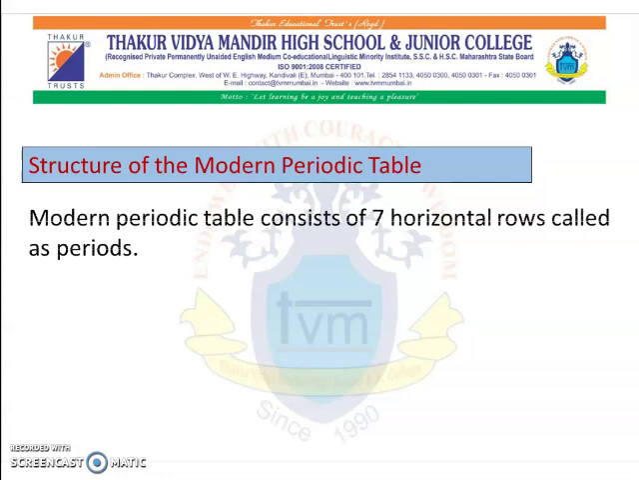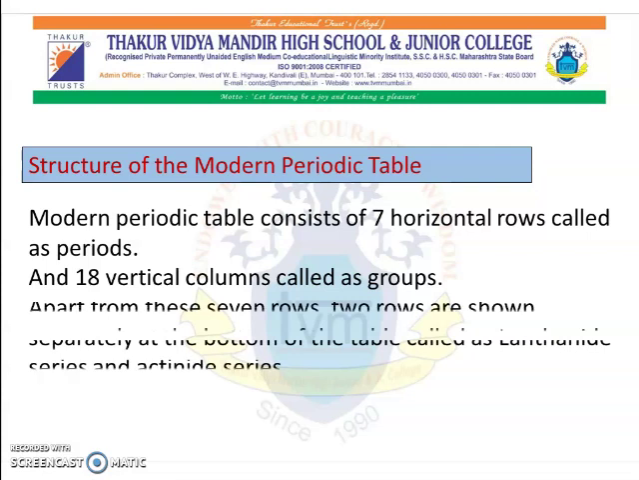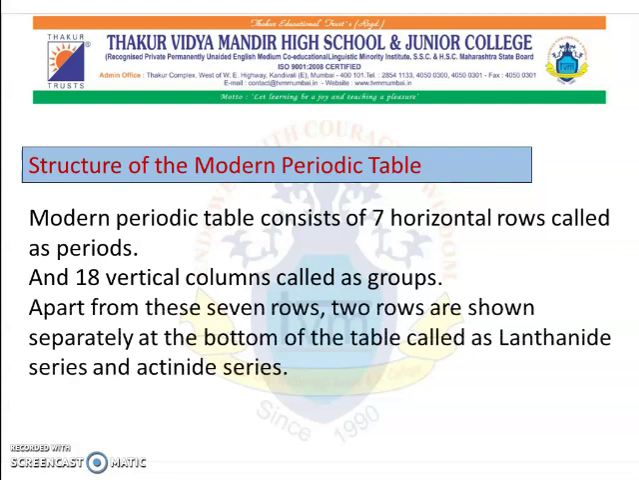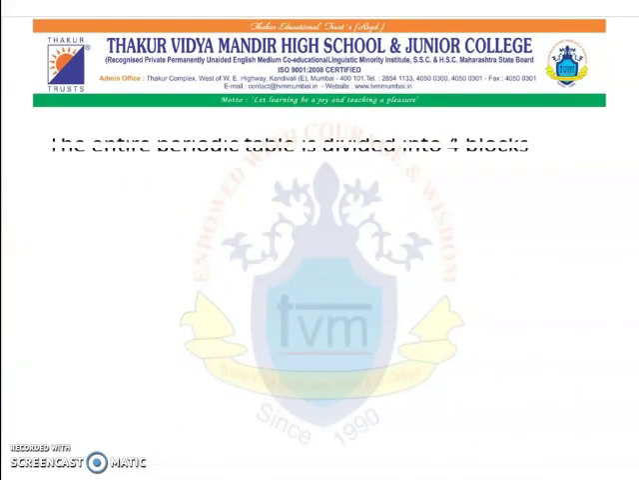According to his modern periodic table, it consists of 7 horizontal rows called as periods and 18 vertical columns called as groups. Apart from these 7 rows, 2 rows are shown separately at the bottom of the table. These 2 rows are called as lanthanides and actinides. The entire periodic table is divided into 4 blocks.